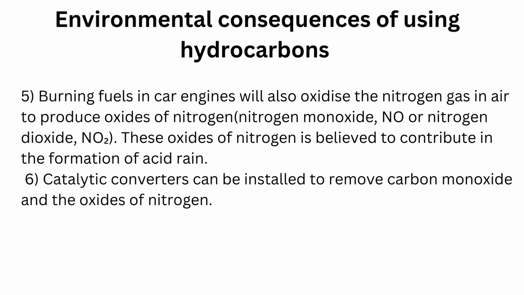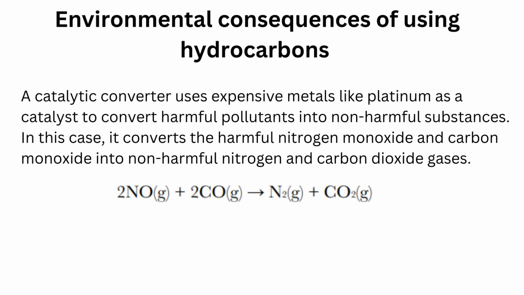Catalytic converters can be installed to remove carbon monoxide and the oxides of nitrogen. A catalytic converter uses expensive metals like platinum as a catalyst to convert harmful pollutants into non-harmful substances. In this case, it converts the harmful nitrogen monoxide and carbon monoxide into non-harmful nitrogen and carbon dioxide gases. 2NO plus 2CO gives N2 plus 2CO2.